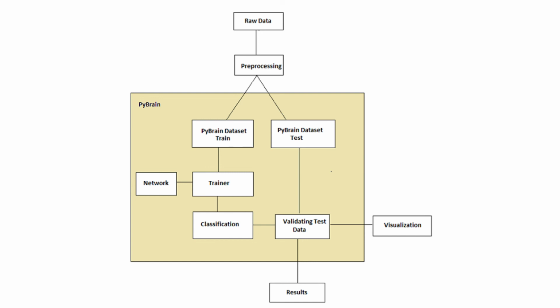After the network is created, the dataset and the network are given to the trainer. The trainer trains the data on the network and classifies the output as a training error and a validation error, which can be visualized. Finally, the test data can be validated to see if the output matches the trained data. So this is the complete workflow of PyBrain.